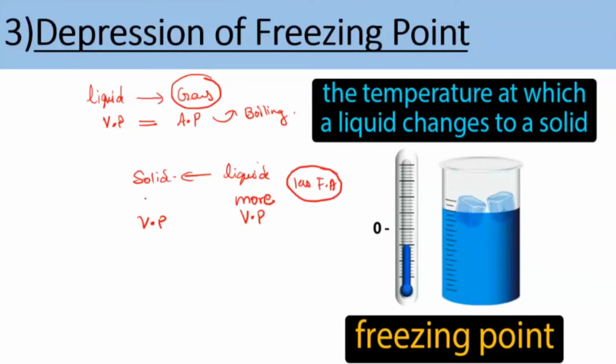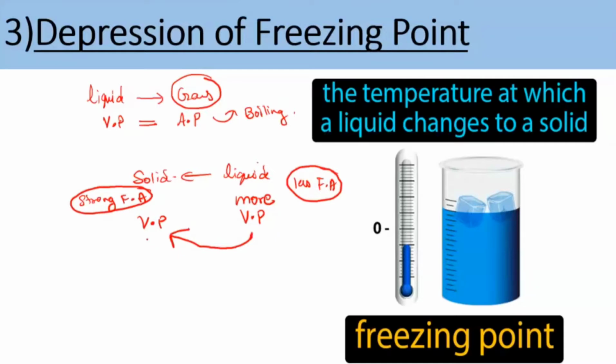But in the case of a solid, the molecules are held to one another by a strong force of attraction. If the force of attraction between them is strong, the vapor pressure of that particular solid will be very less. Now we have to convert this liquid into a solid. So the vapor pressure of the liquid has to become equal to the vapor pressure of the solid. That means you have to come down to the solid's vapor pressure, which is very less. You have to decrease the vapor pressure.